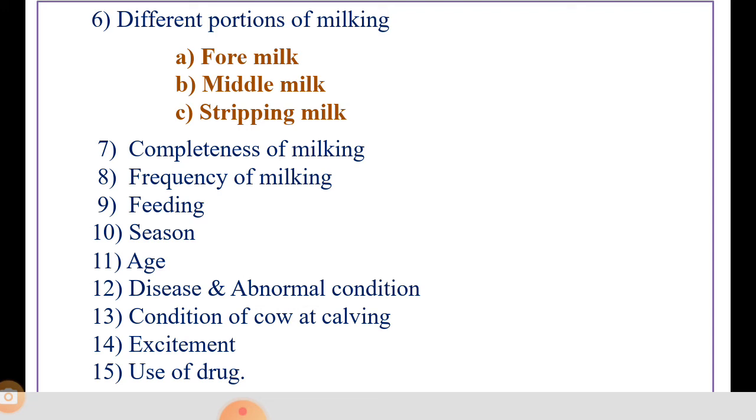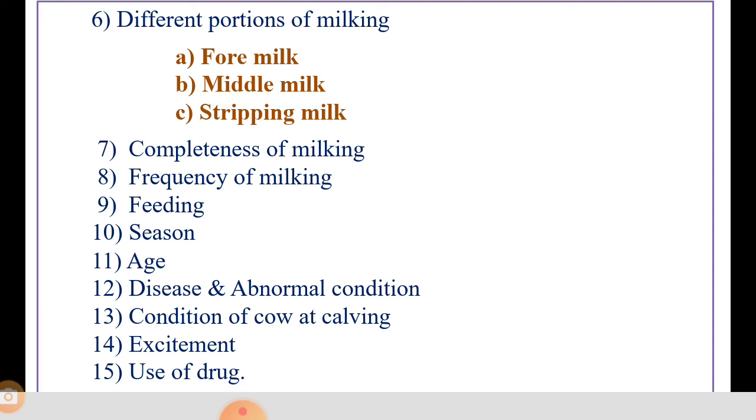The next one is the use of drugs and hormones. Some drugs may have a temporary effect on the composition of milk. Hormones can affect the fat content and yield by increasing both of them. So drugs are also an important factor responsible for the composition of milk.